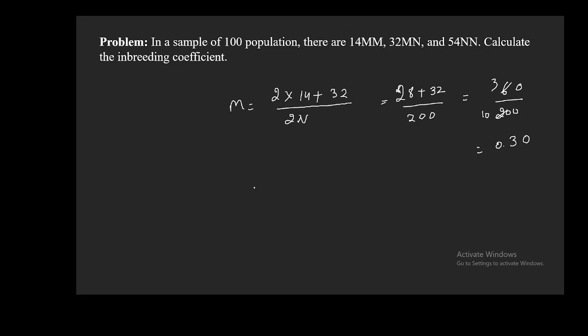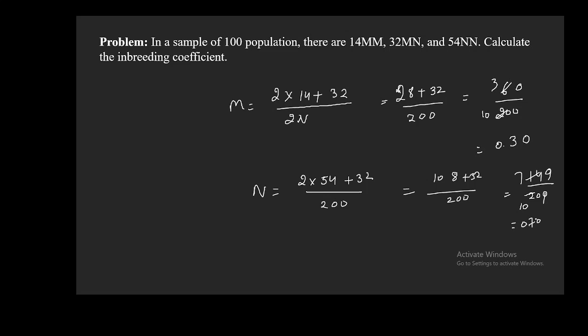So it will be 0.30. Now the frequency of N allele, if you want to calculate similarly, it will be 2 into 54 plus 32 divided by 200. So it will be 0.70.